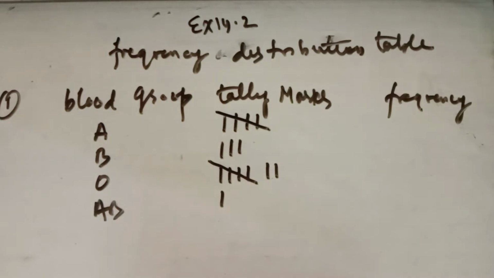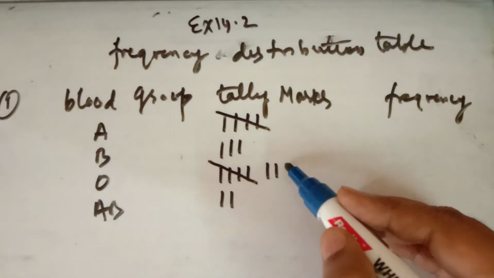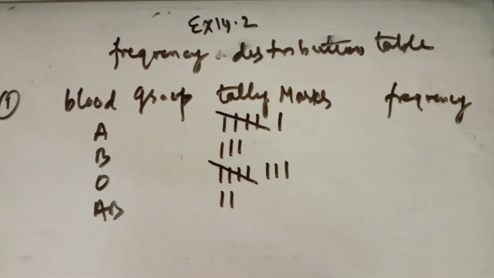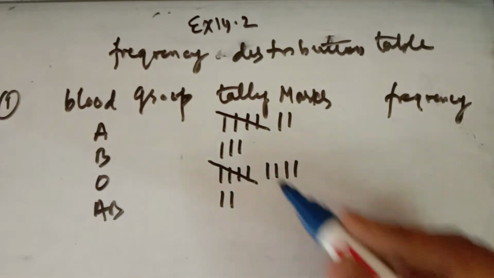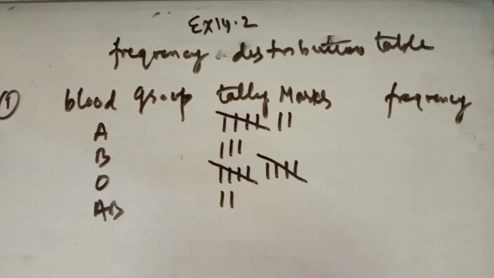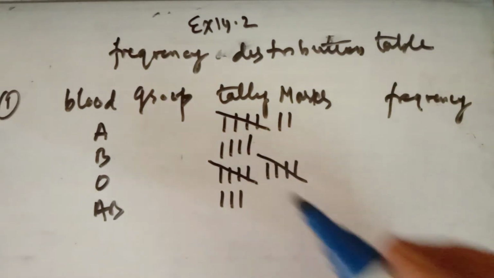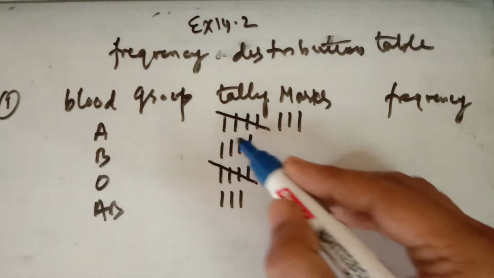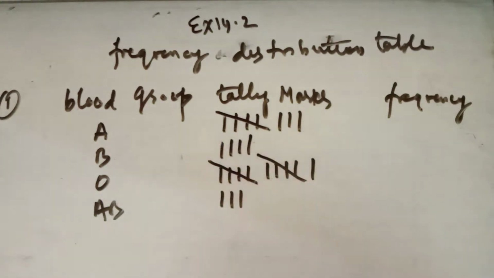You cross it. Then we have AB group. Then O. One more. Then A. It is A. Then again A. Again A. O. When O comes again, cross it once more. AB. Then we have B. Then we have A. Then we have O. Separate it once more.